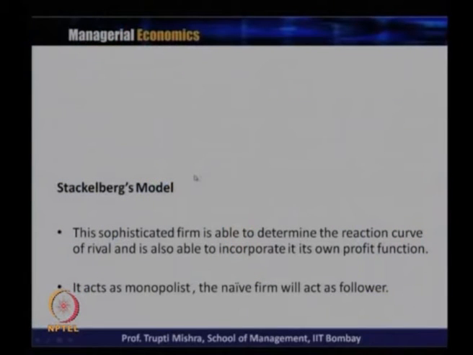And the firm that has identified this generally acts as the leader, and the other firm acts as a follower, and that is why it is also known as the leader-follower model, this typical Stackelberg model. Both the firms are in equilibrium because they are maximizing profit. Okay, before going into this equilibrium, we will see graphically how they reach this equilibrium.